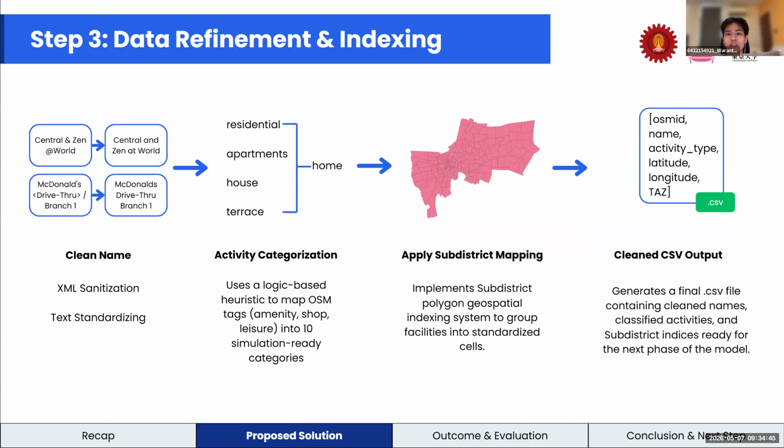Next, in step 3, we clean facility names, classify OSM text into activity types, and map each facility to a subdistrict. And the output is a clean CSV file ready for the next step.